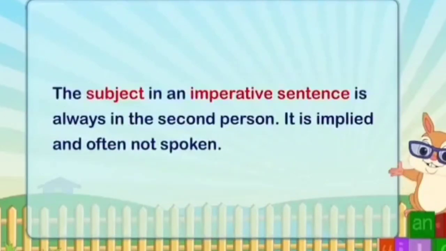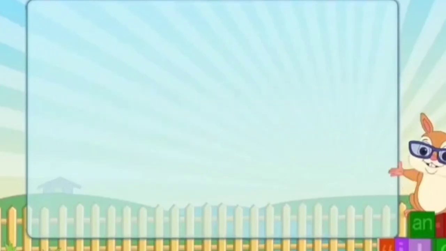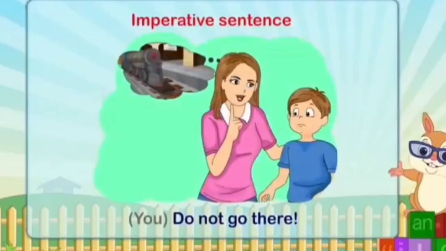The subject in an imperative sentence is always in the second person. It is implied and often not spoken. For example, do not go there. That is, you do not go there.